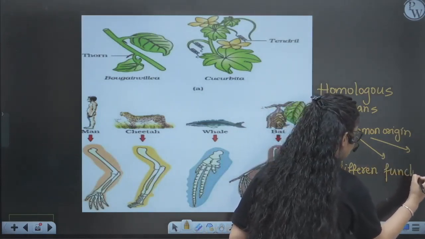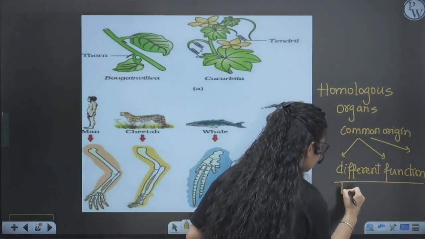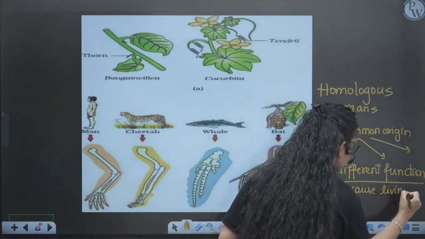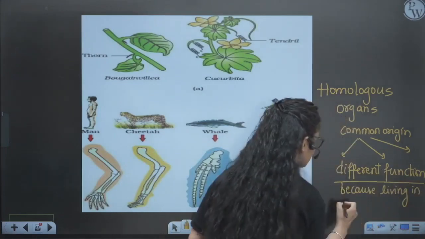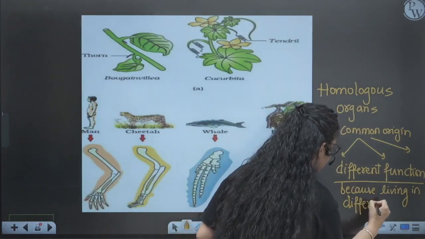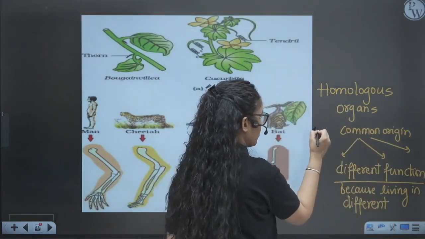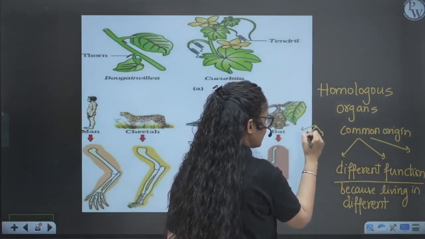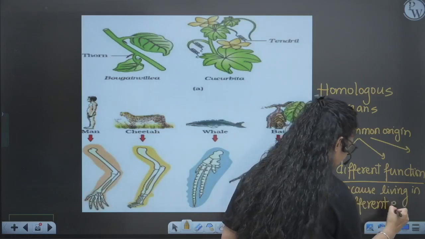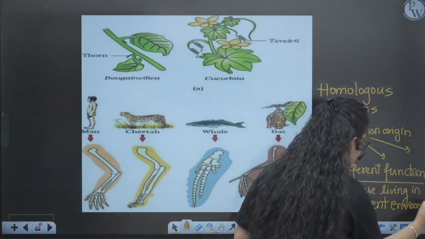They have a similar origin but different function because they are adapted to different environments, right? So what are the examples of this divergent? Homologous organs are divergent because of common origin but different functions, so diverged, right? Different environment, facing different conditions.